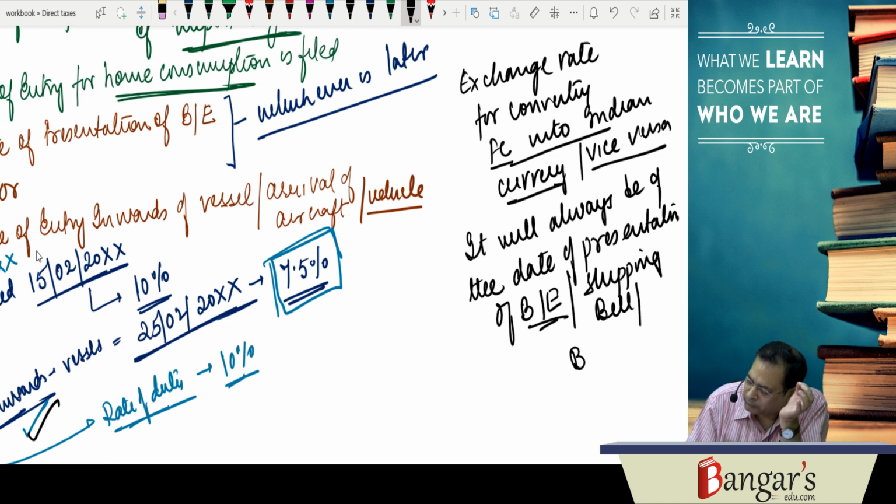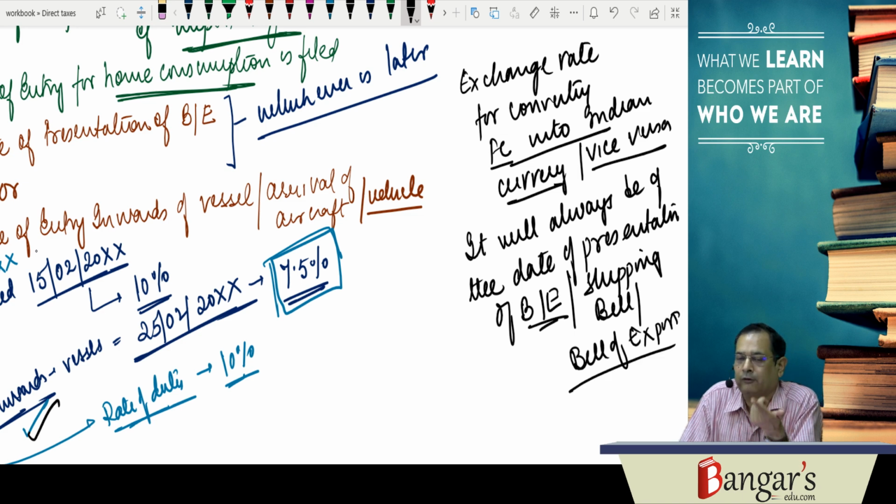The exchange rate is always of the date of presentation of the bill of entry, shipping bill or bill of export.